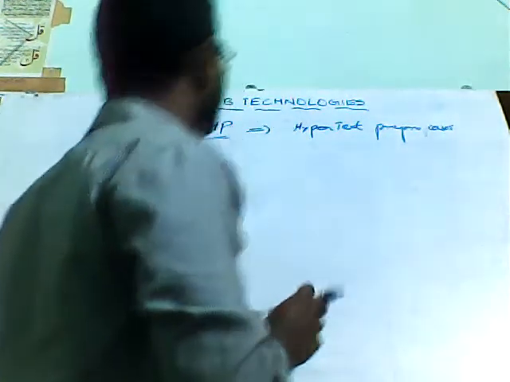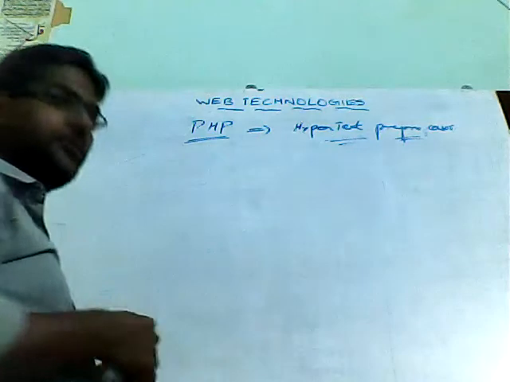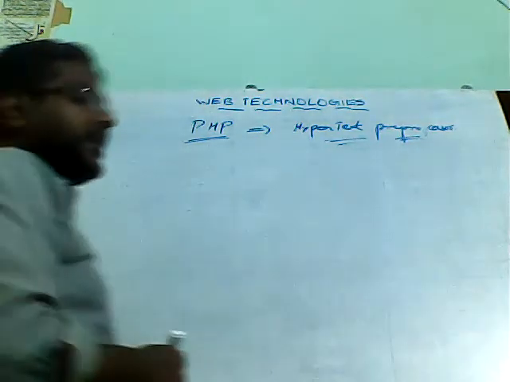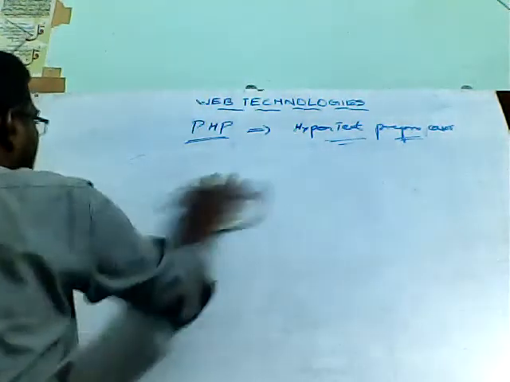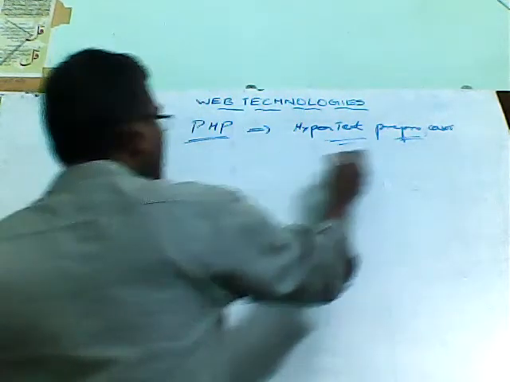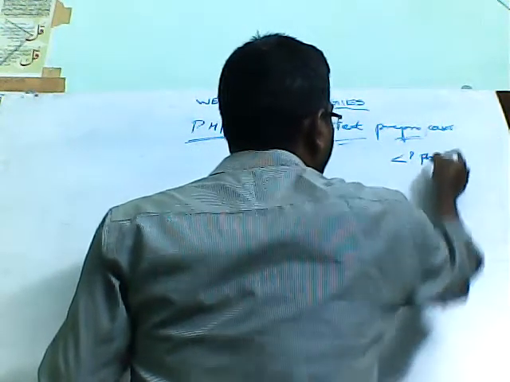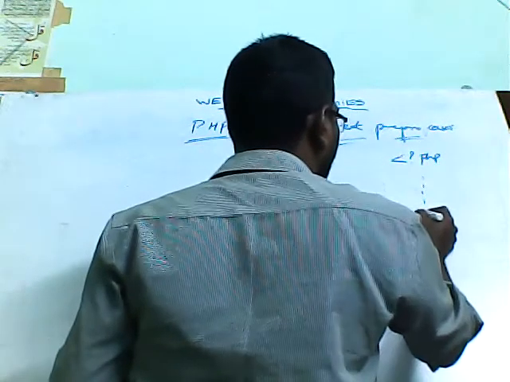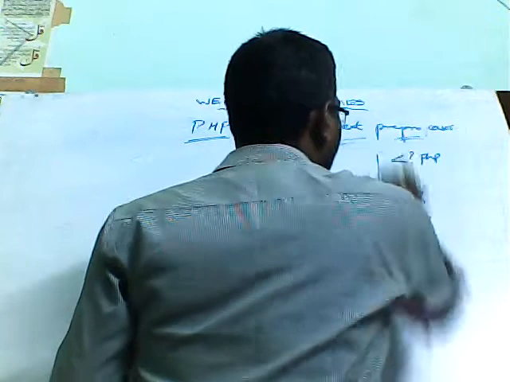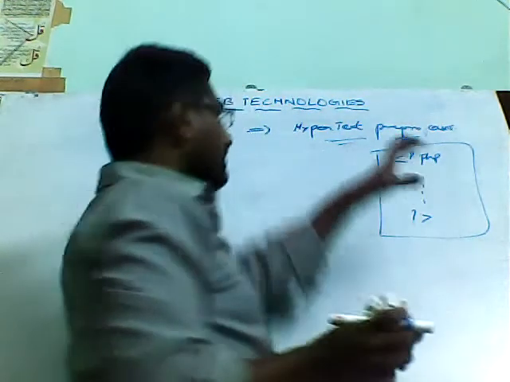So this PHP will be used for creating dynamic contents. Okay, so if you want to create dynamic web pages, we can use PHP for creating the dynamic contents. Right. So how will we write the script in PHP? Already we know that. Less than question mark followed by PHP, and you can write some statements here, and question mark and greater than symbol. This is the format. This is the thing we need to follow if you want to write any PHP script.